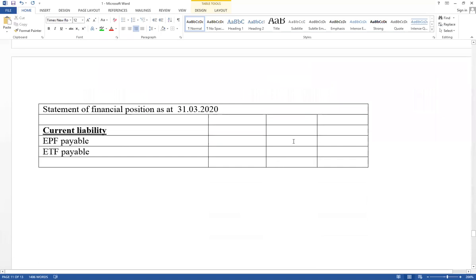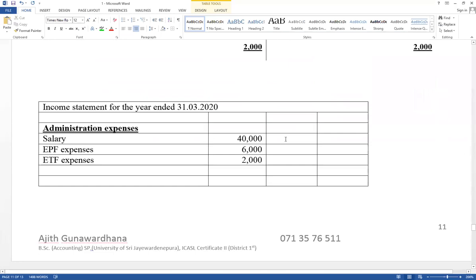Those are liabilities. Second column. EPF payable equal 10,000. ETF payable equal 2,000. 5 marks available in the paper. Why we have to discuss like this adjustment? There are employees available in the business organization. After retirement, they will not be able to get salary from the business. They have to face some financial difficulties after retirement.